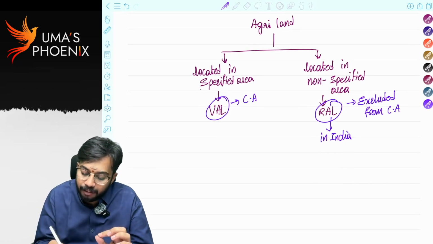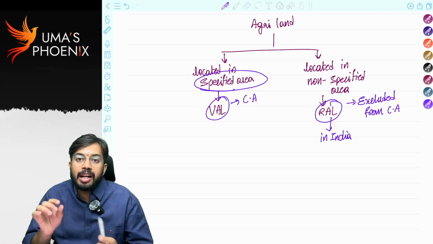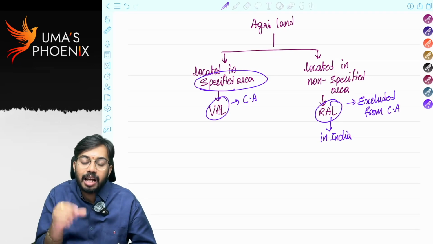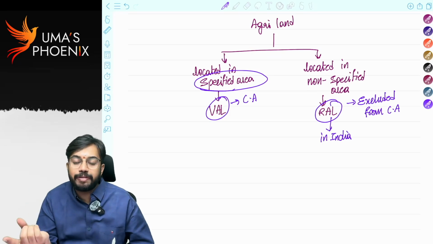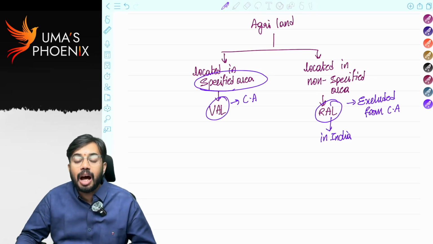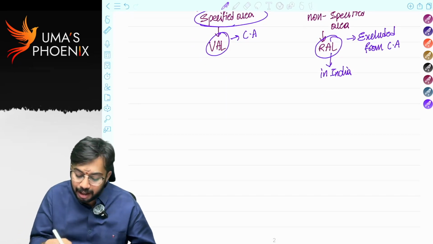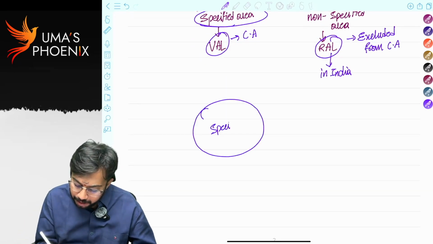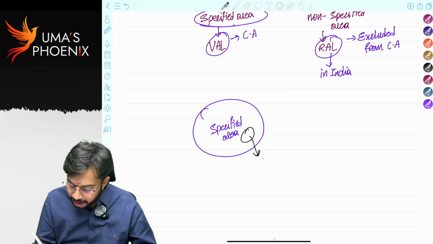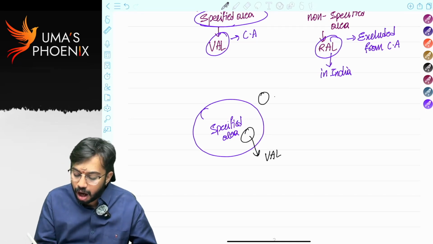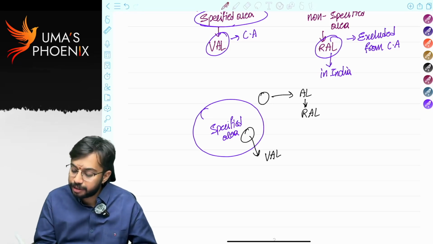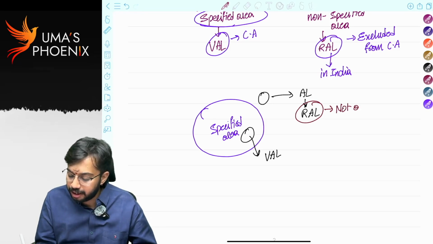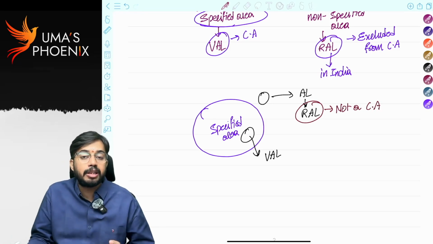We have to go through the definition of specified area. If agricultural land falls within the specified area, then we call that agricultural land urban agricultural land. If agricultural land is outside the specified area, then we call it rural agricultural land. Is it clear? Let's say this is the specified area. Within this specified area, there is agricultural land; this we call urban agricultural land. Outside the specified area, there is agricultural land; this we call rural agricultural land. And this rural agricultural land is not a capital asset. Is it clear? So what we need to know now is the specified area.